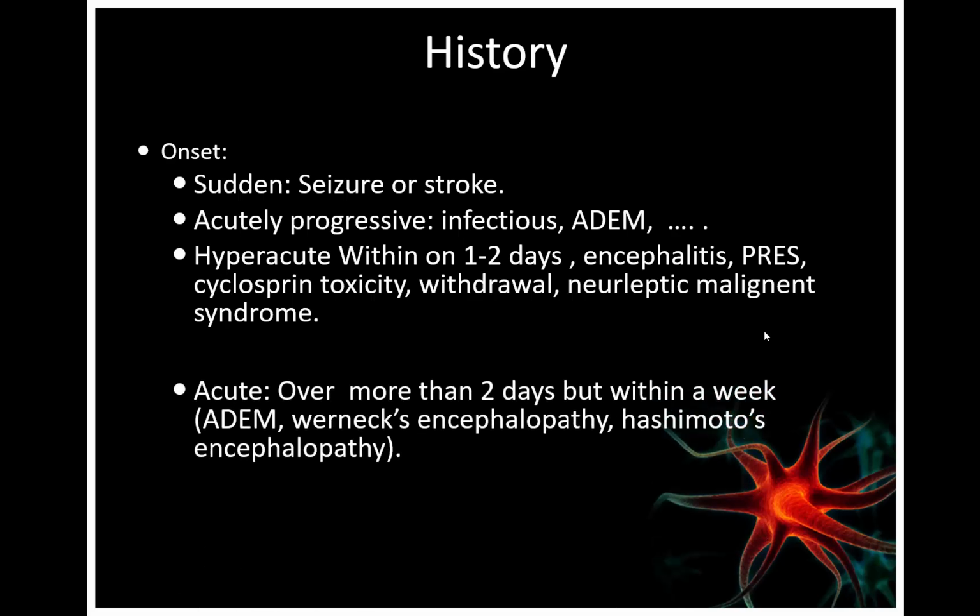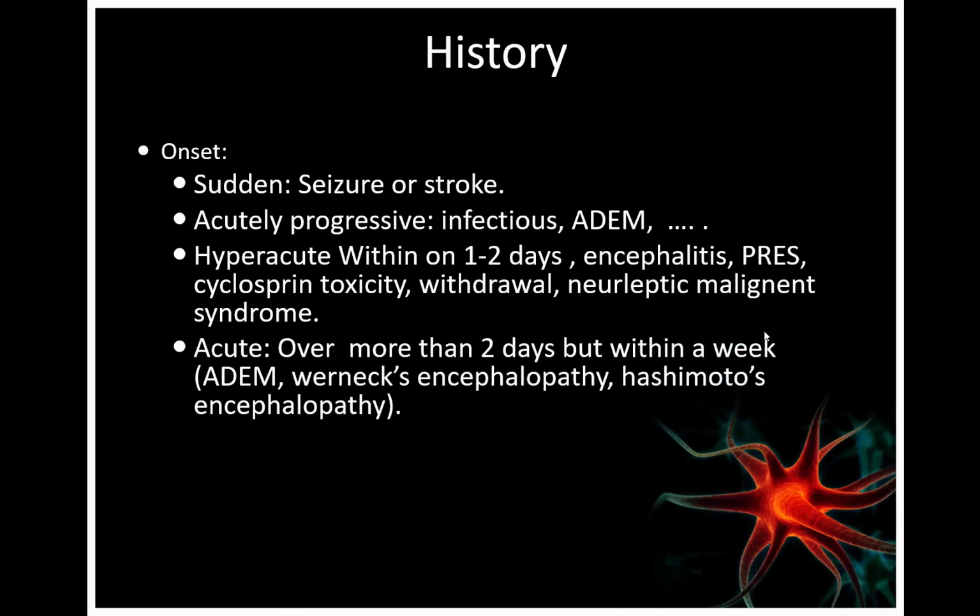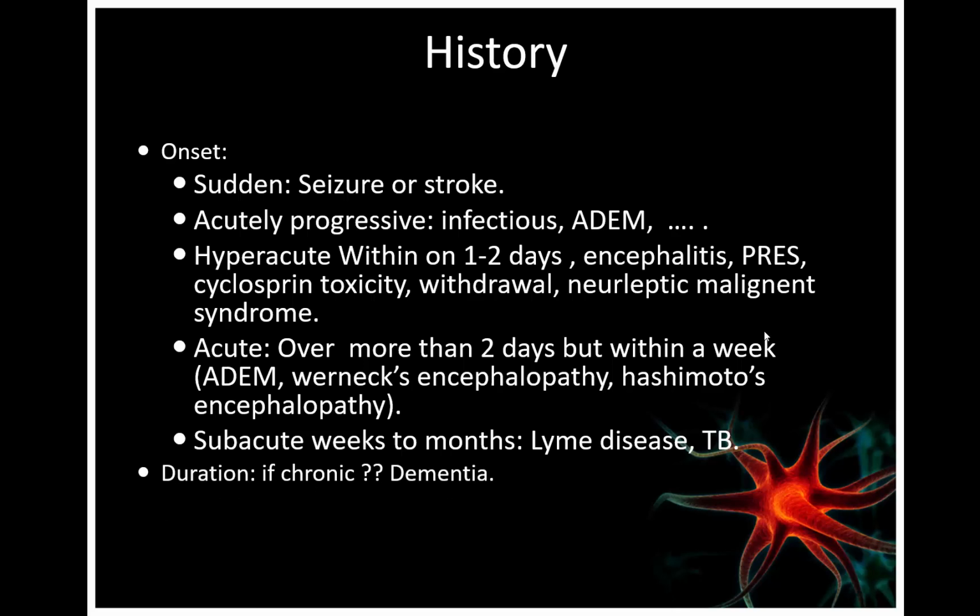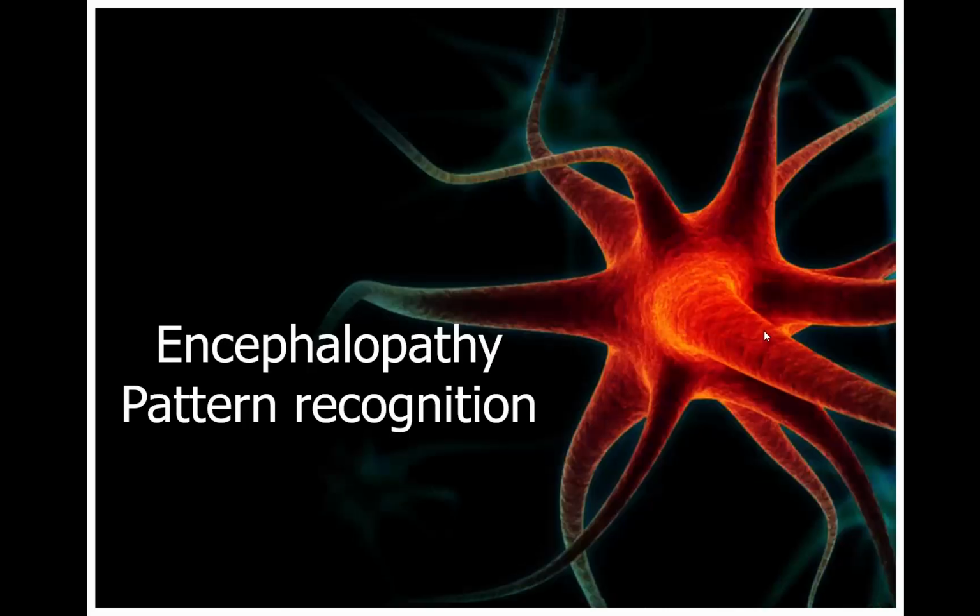Also neuroleptic malignant syndrome. If it is acute, over more than 2 days but within a week, again you think about ADEM, acute disseminated encephalomyelitis, Wernicke's encephalopathy, Hashimoto's encephalopathy. If it is subacute, weeks to months, you think of chronic infections such as CNS infection with TB or Lyme disease. If it is chronic for several months, you think of dementia. If it is progressive and fluctuating, you think of delirium.